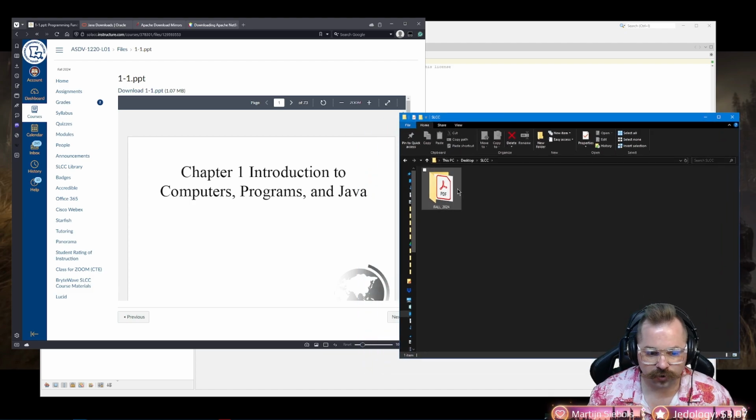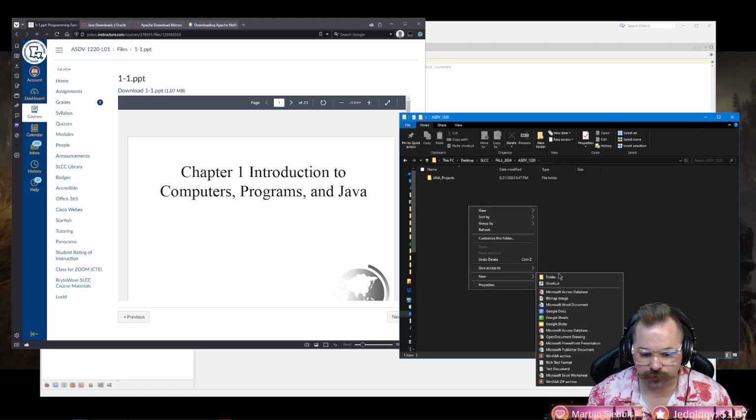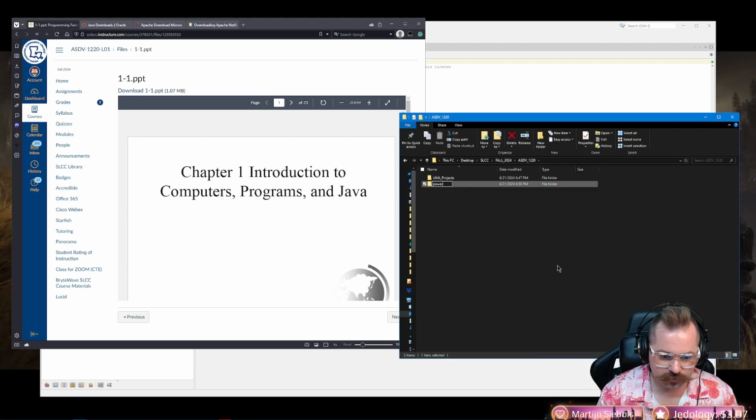Okay, so here's our folder. Fall 2024, we're going to go inside of 1220. We have Java projects. I'm going to do 2 things. I'm going to make a new folder. I'm going to call it PowerPoints. Okay, and I'm also going to make a new folder and call it Lab Data.